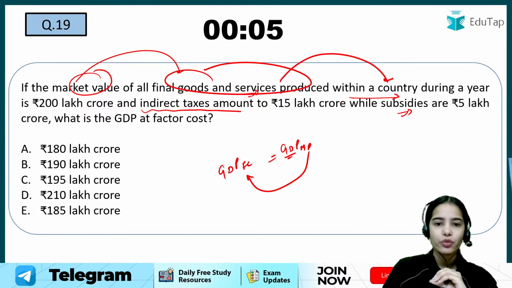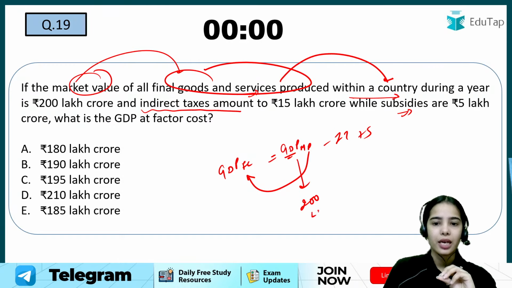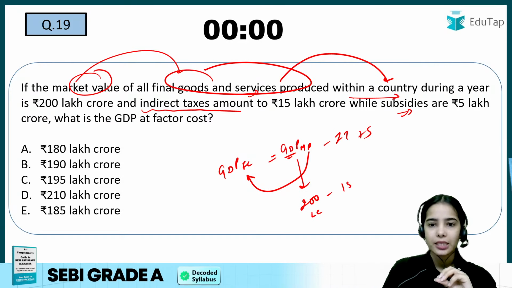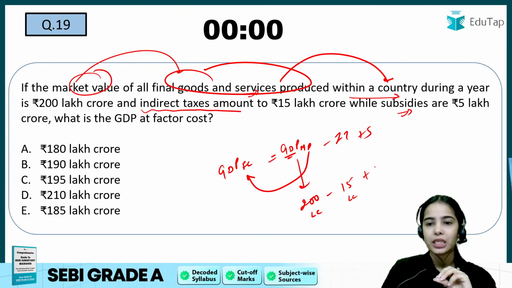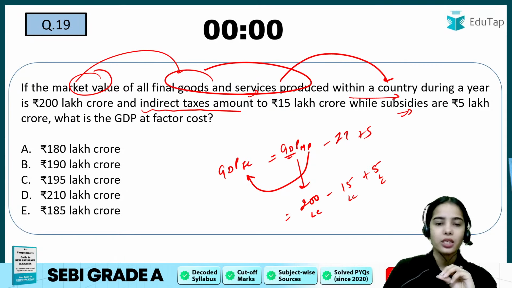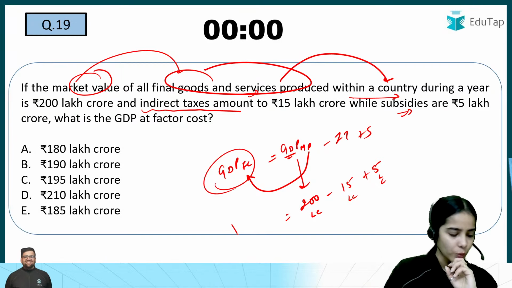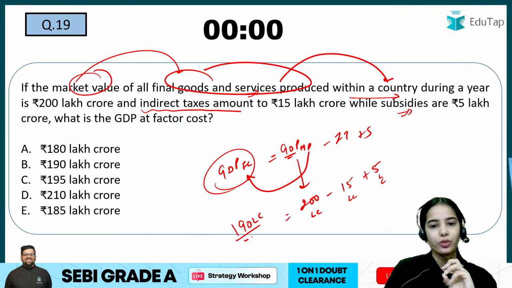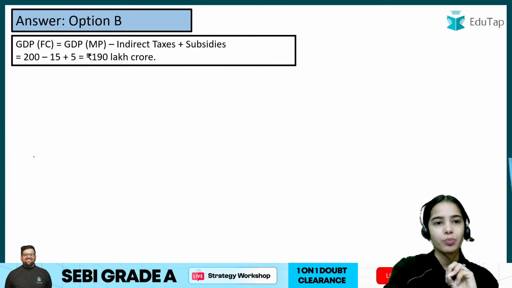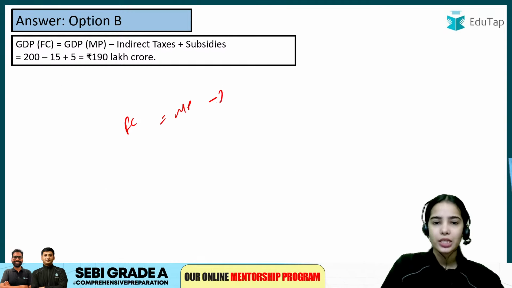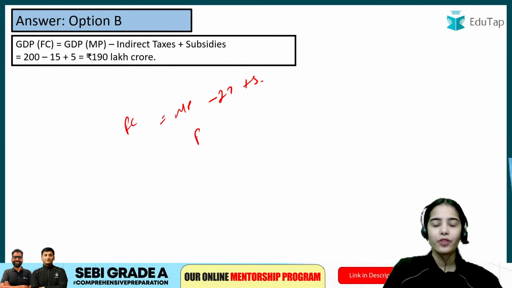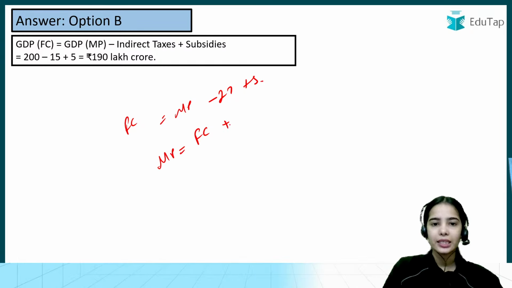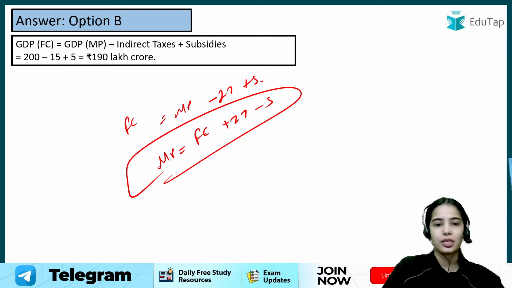So from market price to factor cost, deduct the indirect taxes, add the subsidies. GDP at MP is 200 lakh crore, deduct the indirect taxes 15 lakh crore and add the subsidies 5 lakh crore. So GDP at FC will be 190 lakh crore. Very good. So the answer here is B. If you have to go from market price to factor cost, just deduct the indirect taxes and add the subsidies. If you have to go from factor cost to market price, add the indirect taxes and deduct the subsidies. This is the idea.